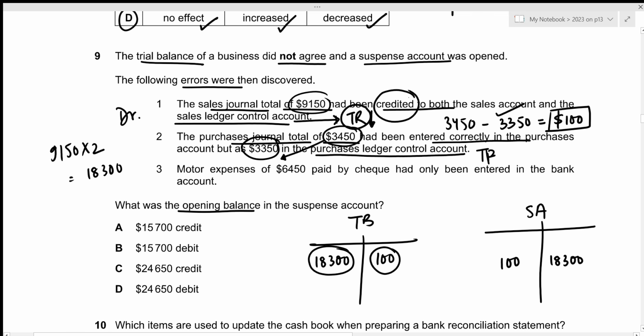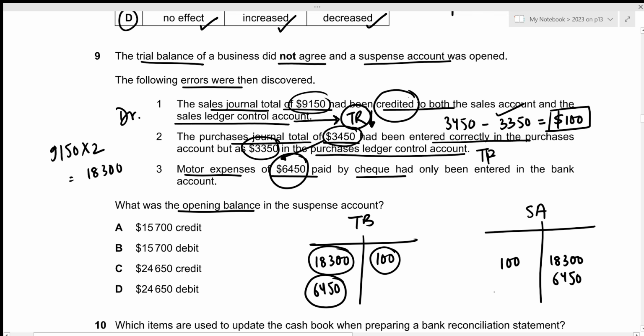Then motor expenses of 6,450 paid by check had only been entered in the bank account, but we also need to show this as our overhead under the heading of motor expenses, and any expenses will be recorded on the debit side in case of our trial balance. So we just need to enter the correct amount of 6,450 on the debit side as the motor expenses. Now the rectification of this error within our suspense account would be 6,450 on the credit side.